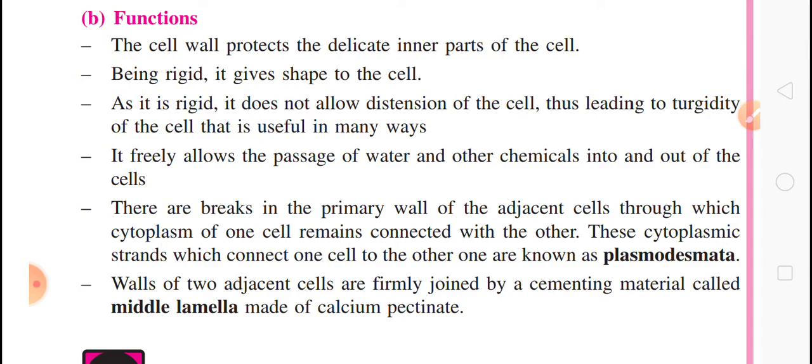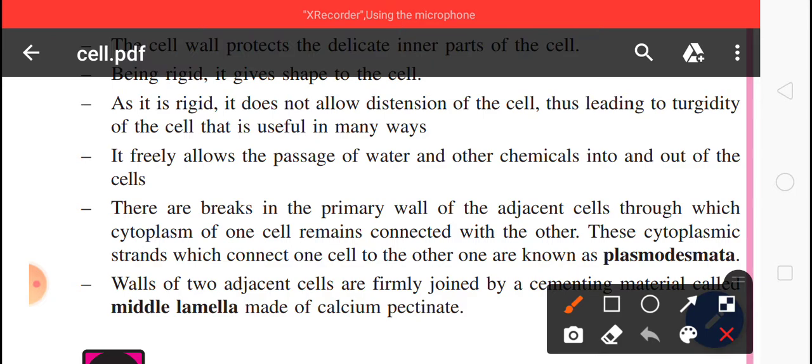And there are breaks in the primary wall of the adjacent cells through which the cytoplasm of one cell remains connected with the other. These cytoplasmic strands which connect one cell to other cells are plasmodesmata. So you can see here, एक सेल जो है कि दूसरे सेल से कैसे कनेक्ट होते हैं through the plasmodesmata.